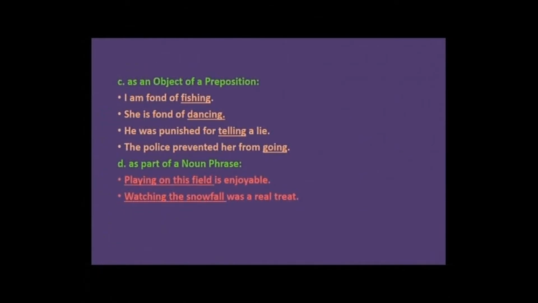The next use is as an object of a preposition. I am fond of fishing. She is fond of dancing. He was punished for telling a lie. The police prevented her from going. Next is as part of a noun phrase, like playing on this field is enjoyable. Watching the snowfall was a real treat.